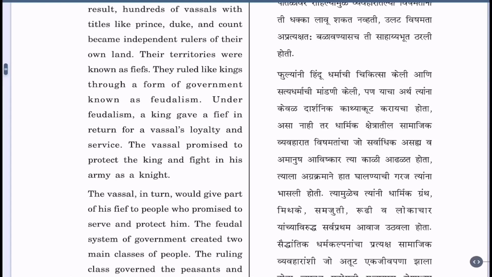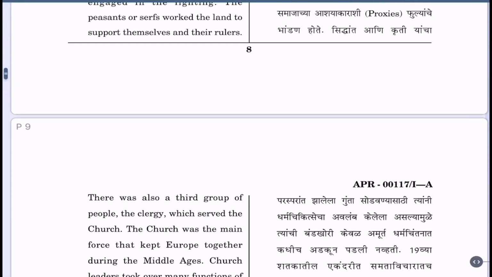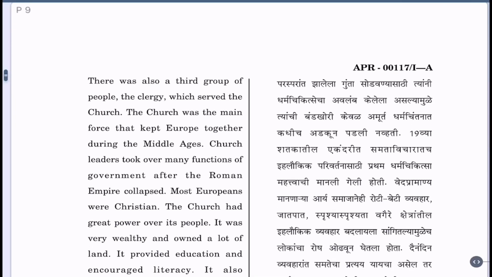The feudal system of government created two main classes of people. The ruling class governed the peasants and engaged in the fighting. The peasants or serfs worked the land to support themselves and their rulers. There was also a third group of people, the clergy, which served the church. The church was the main force that kept Europe together during the Middle Ages.